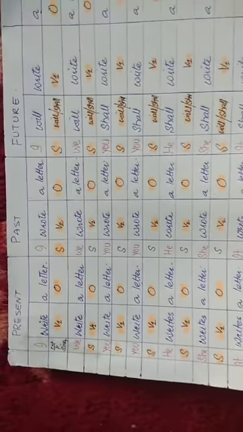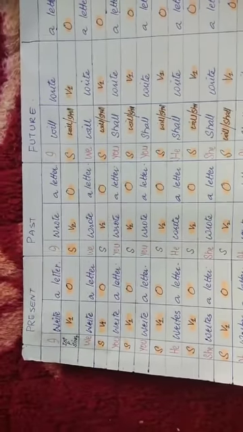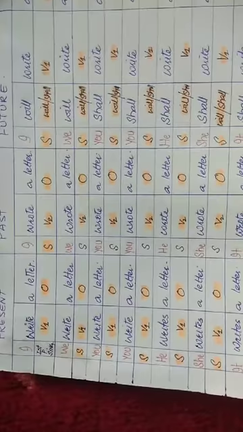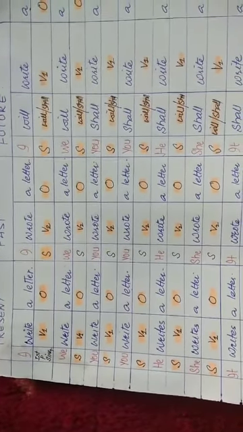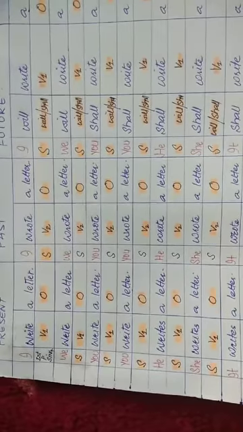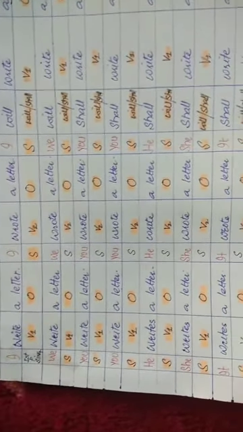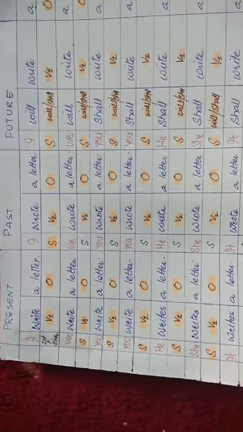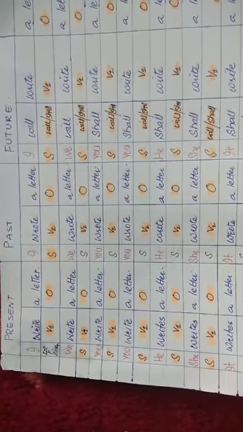Listeners, now listen. I write a letter, we write a letter, you write a letter, he writes a letter. We add s with the third person in the present indefinite. She writes a letter, it writes a letter, they write a letter. That structure is subject plus V1 plus object.